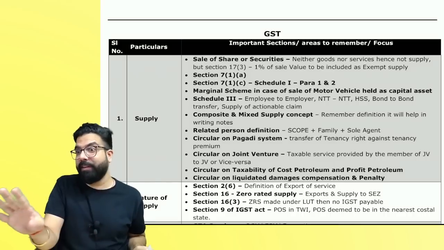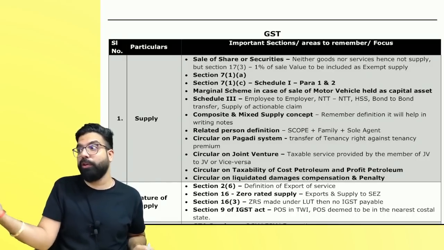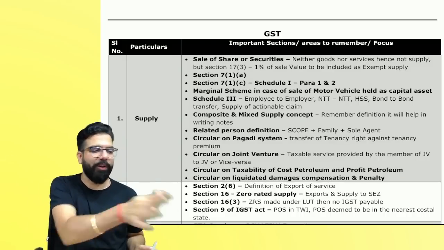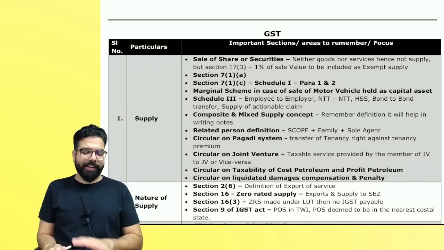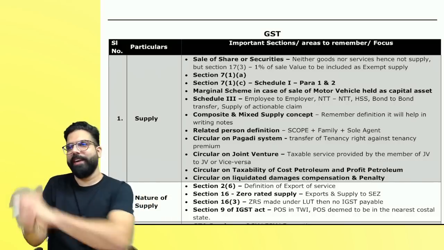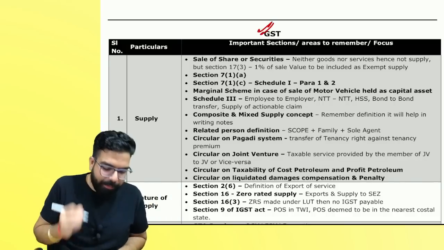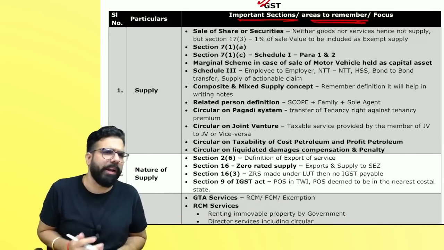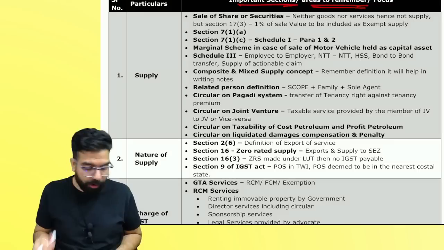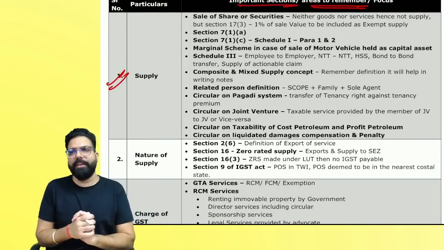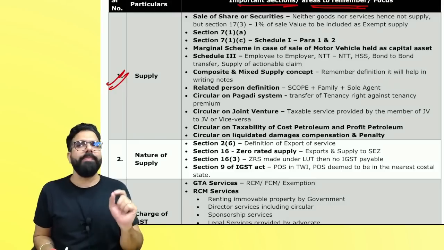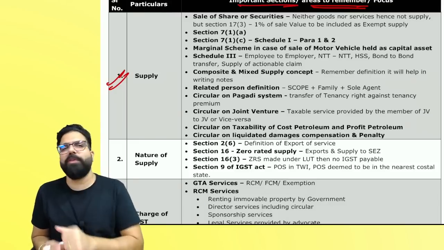Additionally, disclaimer I am giving, there can be a new point which ICAI might ask you. But at least from the 20 questions which we have seen, these are the most important points which a student needs. Now, GST: when we discuss the important sections and focus areas, in the supply chapter, when you are solving the big question in the exam, there is one point you have to take care of.